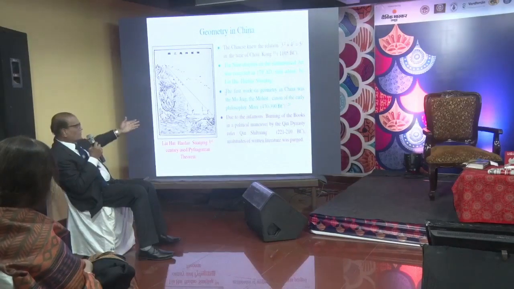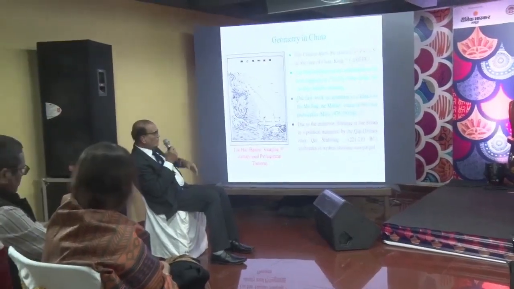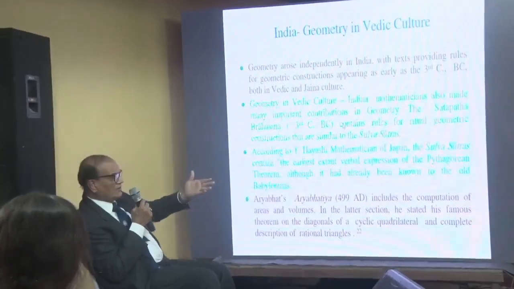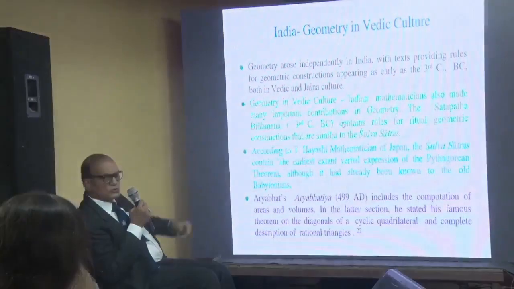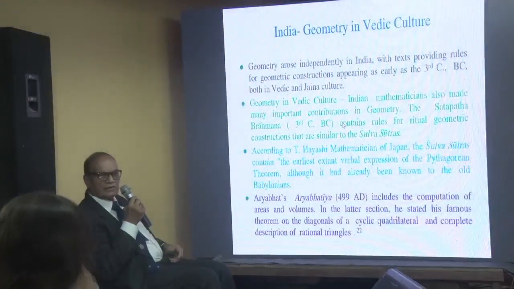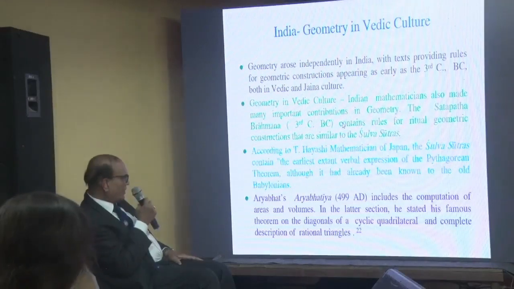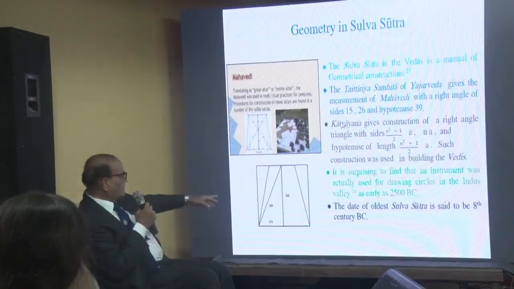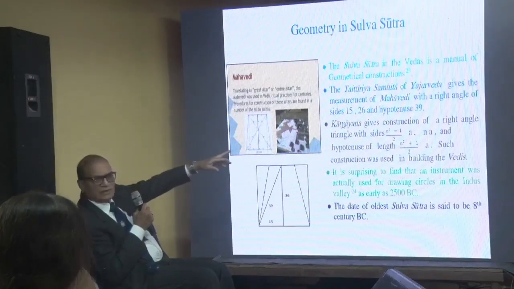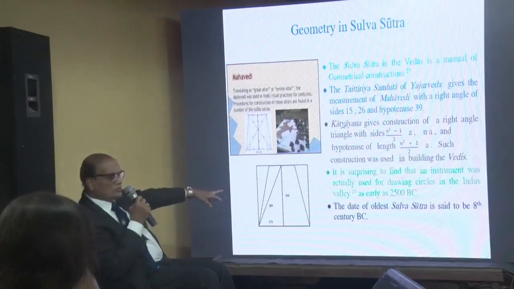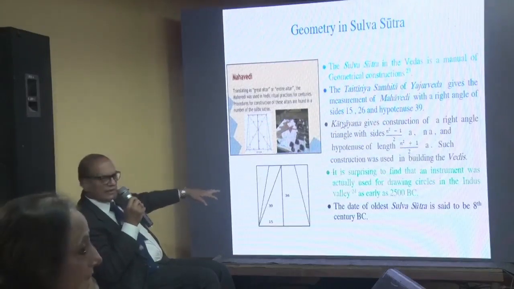Next. This was Chinese; they were using the right angle theorem. Next. Indian geometry in Vedic culture, as I told, they were using the Sulva Sutra. There are 9 or 12 Sulva Sutras in which Bodhayan and others are very important. Next. So this is where I was saying, Taittiriya Samhita of Yajurveda. It mentions the property of right angle in the use of Vedi, Mahavedi. Next.